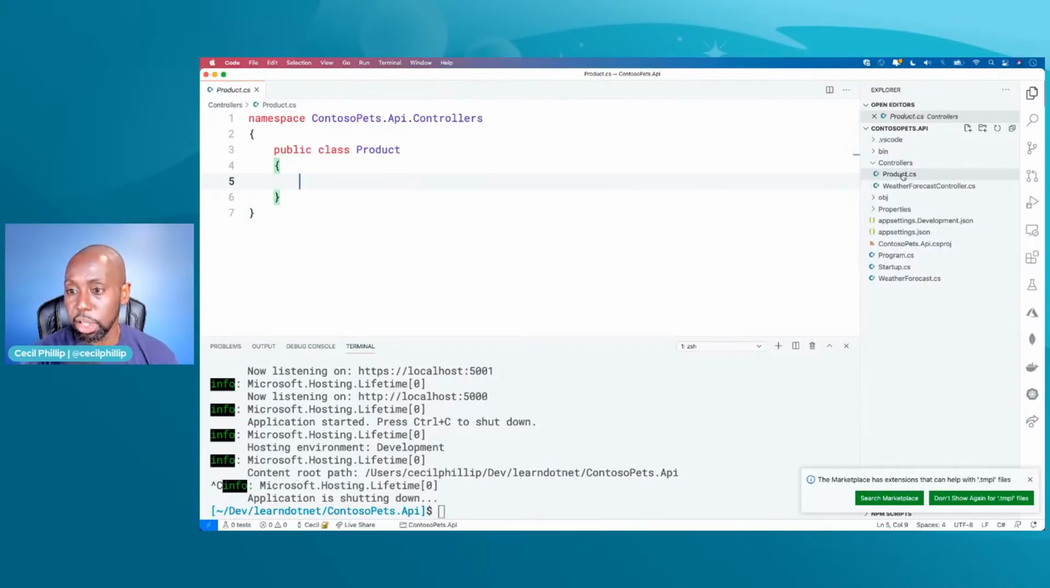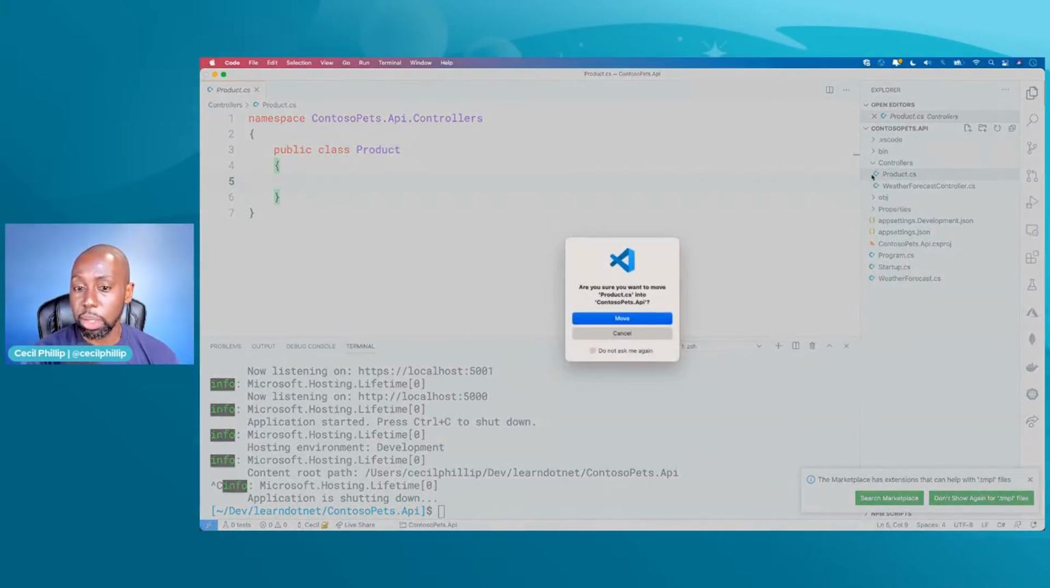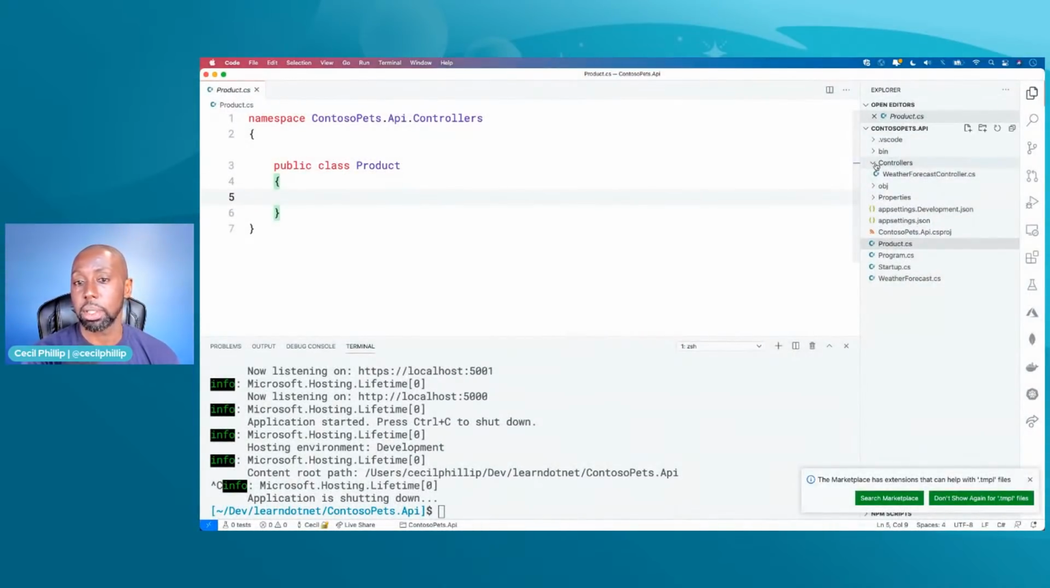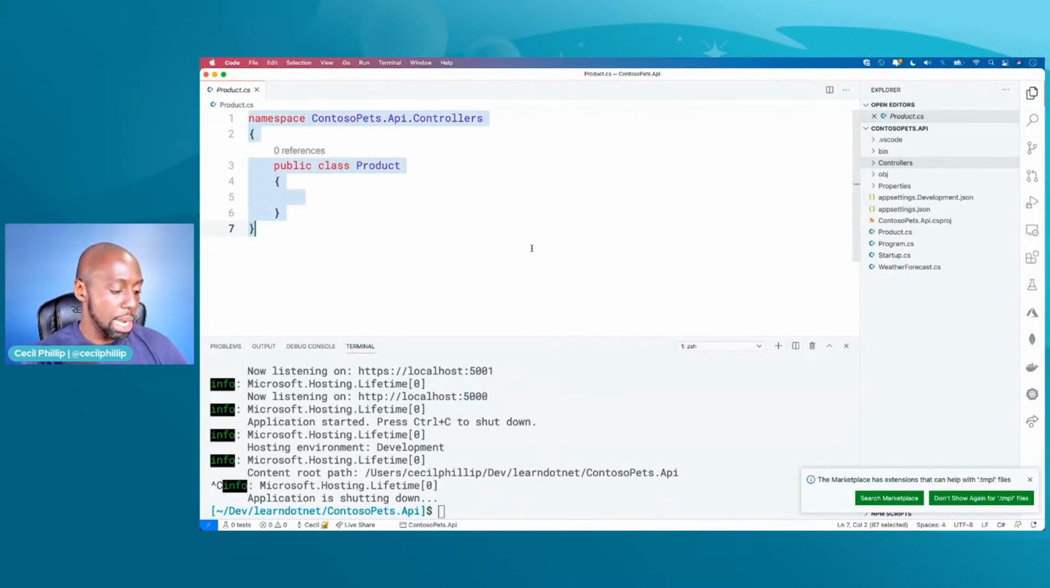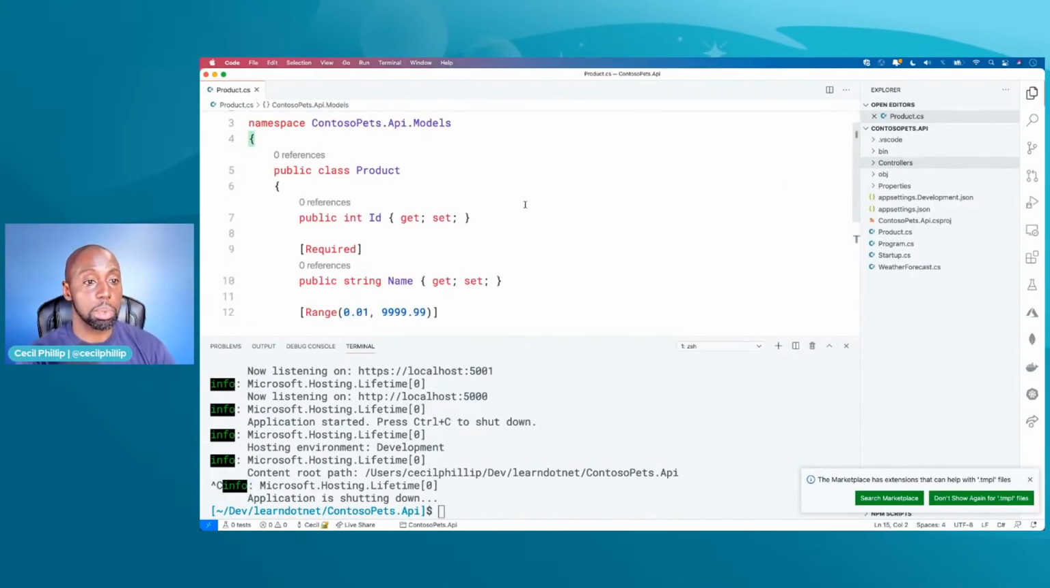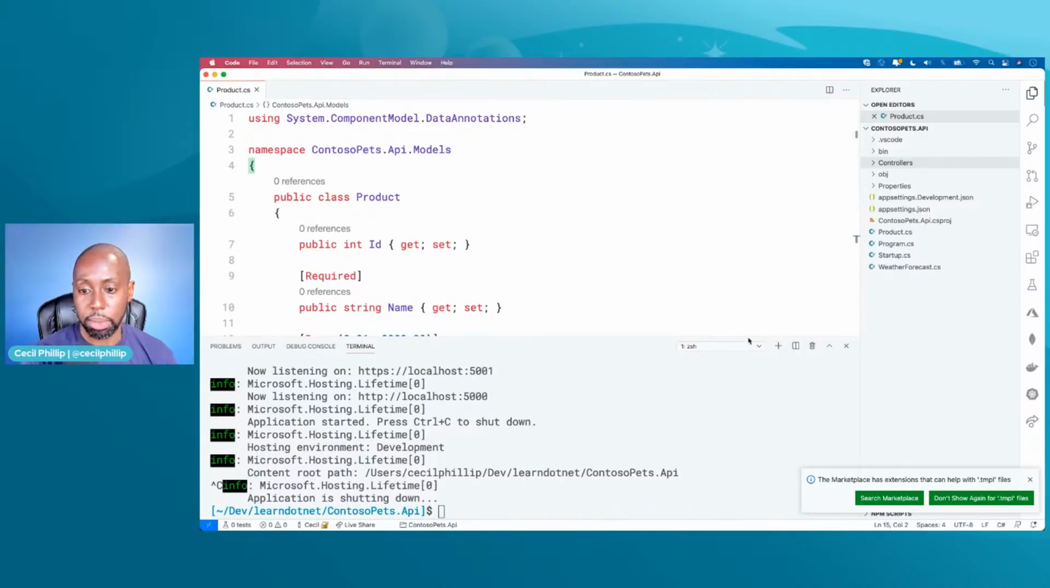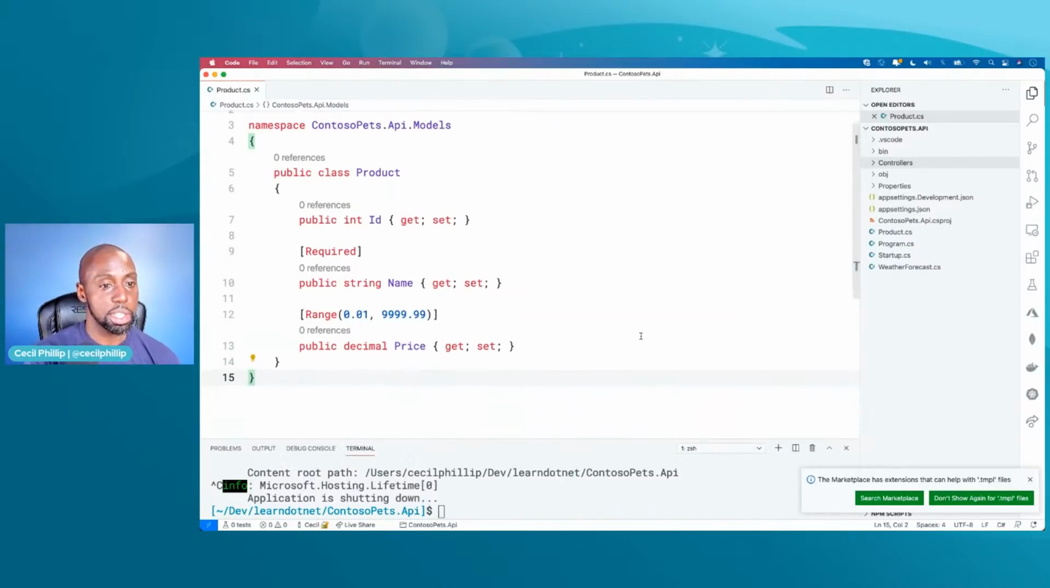It looks like it put it in the controllers folder. It actually doesn't matter what folder you put it in, but I definitely don't want it in there. And now I'm just going to paste in that code that we got from the other part. There you go. So you can see here that we're using this product.